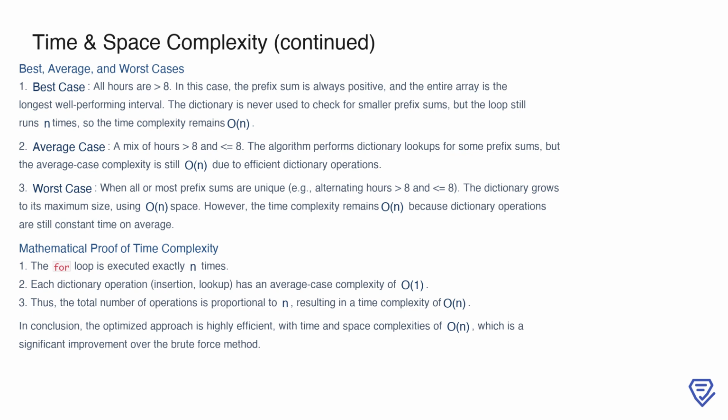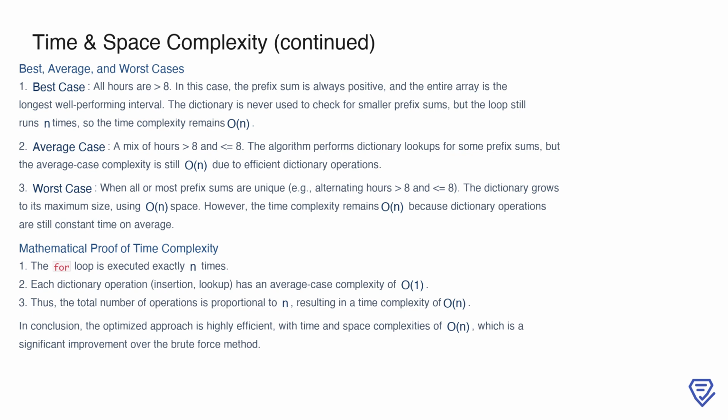The algorithm performs some dictionary lookups for prefix sums, but these operations remain efficient, maintaining the average case complexity at O(n). In the worst case, the prefix sums are mostly unique, such as when hours alternate between values greater than 8 and less than or equal to 8. The dictionary grows to its maximum size, requiring O(n) space. Despite this, the time complexity stays O(n) due to the constant average time for dictionary operations.